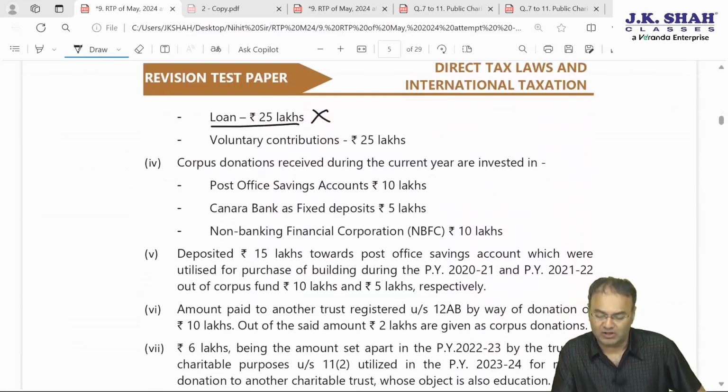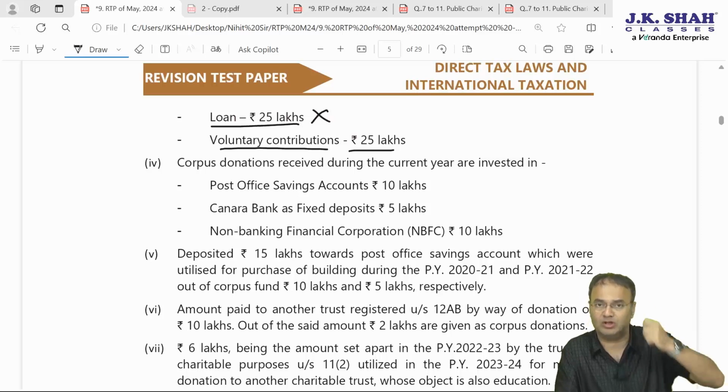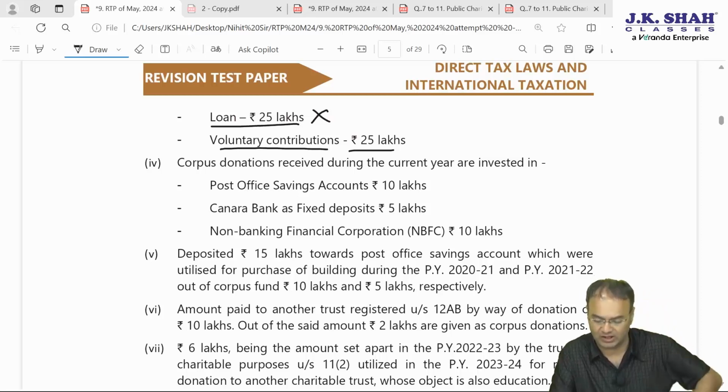Out of 80 lakh rupees, 30 lakh is from corpus, 25 lakh rupees is from loan, and the remaining 25 lakh is from voluntary contribution. 30 plus 25 plus 25 makes it 80. This will be considered application of income.